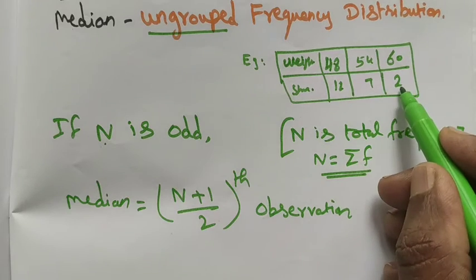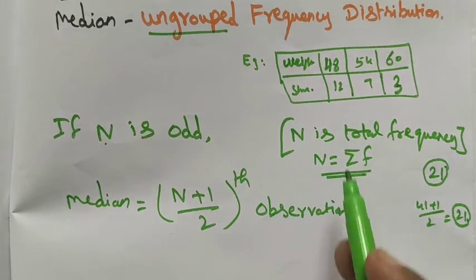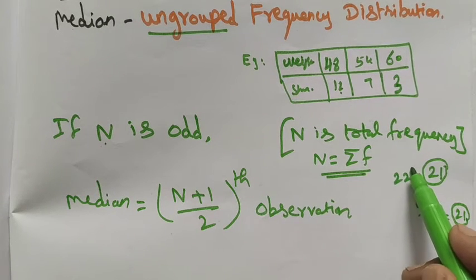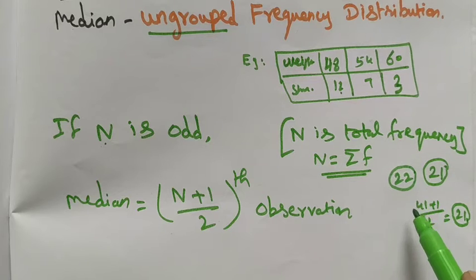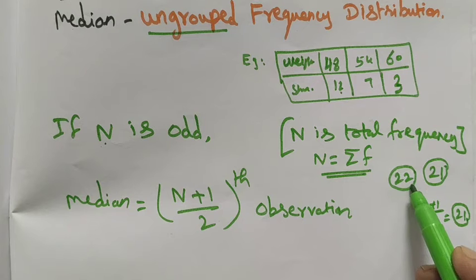Suppose here we have 3 students. I take the same tabular column. Now add this term 22. So 22 is an even number, the sum of the frequency is 22.